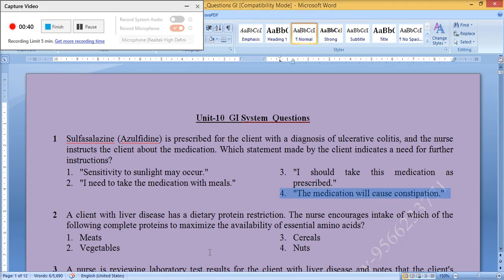A client with liver disease has a dietary protein restriction. The nurse encourages intake of which of the following complete proteins to maximize the availability of essential amino acids? 1. Meats. 2. Vegetables. 3. Cereals. 4. Nuts. The correct answer is 1. Meats.